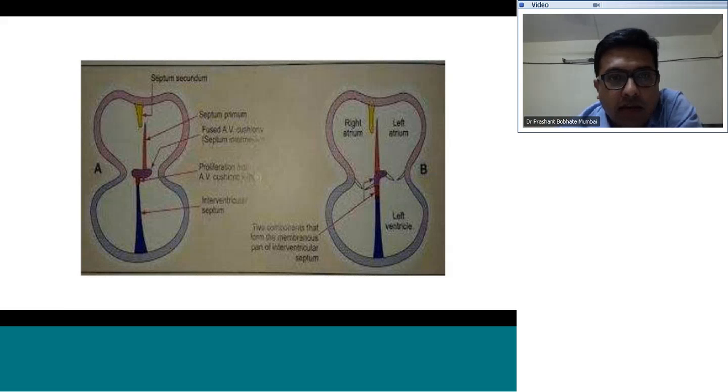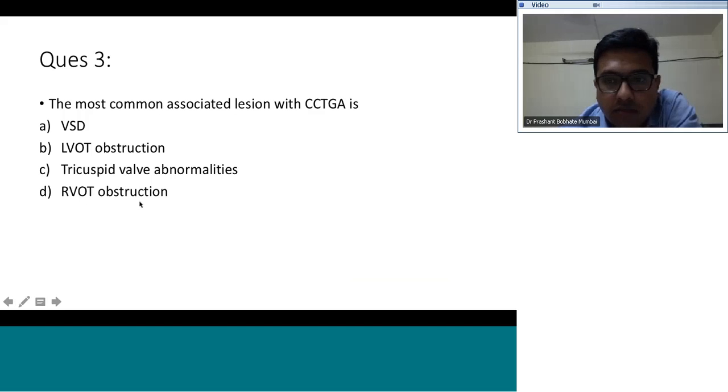Okay, and if you see, the primary pathology in CCTGA is after the L-looping. Because of the L-looping of the ventricle, there is malalignment between the interatrial septum and interventricular septum, and this is the one which gives rise to most of the associated features with CCTGA, like the presence of VSD and the LVOT obstruction. So the most common lesions associated with CCTGA are VSD, LVOT obstruction, tricuspid valve abnormalities, and RVOT obstruction.